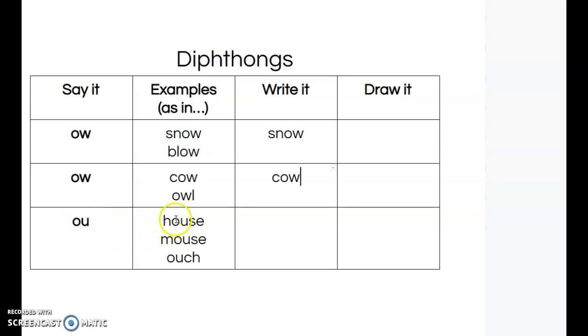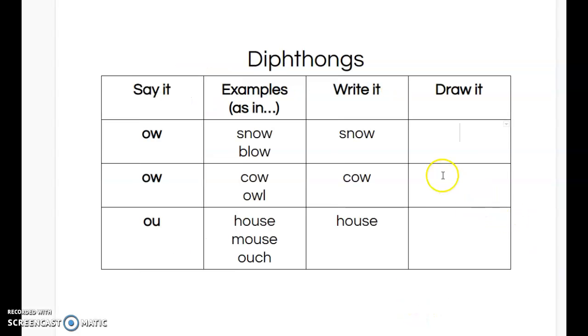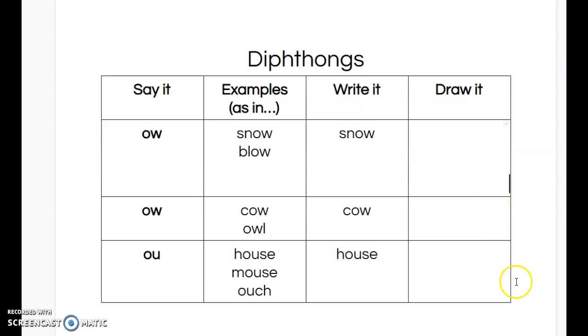OU says ow, ow, as in house. Okay? So what I'd like you to do is write snow, cow, and house. And in the last column, I'd like you to draw a picture of snow. And then a picture of a cow and a picture of a house.